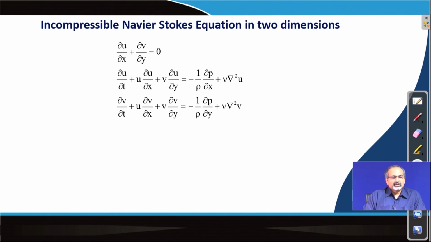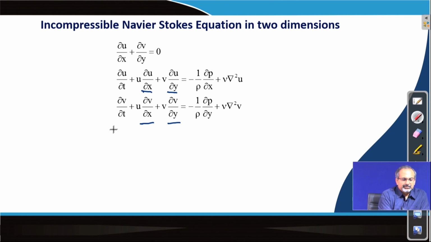It is comprised of mass conservation and momentum conservation equations. The mass conservation equation is more often called a continuity equation. Because it is a two dimensional Navier-Stokes equation, you have two components of velocity, u and v, and both of the velocity components are functions of x and y. You can see partial derivatives of the u component of velocity in other equations, where they could be derivatives of x or y, and similarly it is true for v. Therefore, u and v are both functions of x and y.